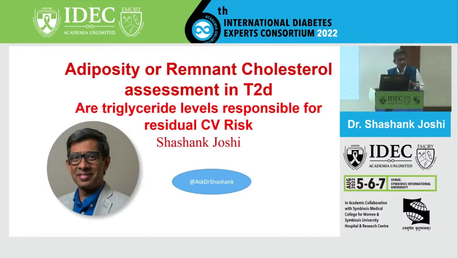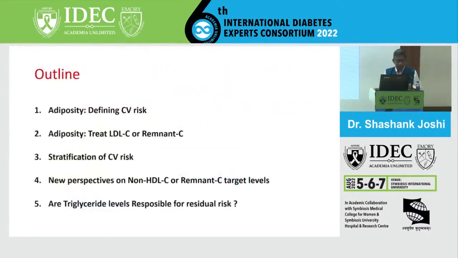So, the topic which Neeta allocated to me was: are triglyceride levels responsible for residual cardiovascular risk? And that topic actually has gone through a lot of transformation. And my link with obesity, adiposity, remnant cholesterol, assessment of type 2 diabetes is very different. And that's something which we all recognize. So I think I'm going to talk of that topic very little.